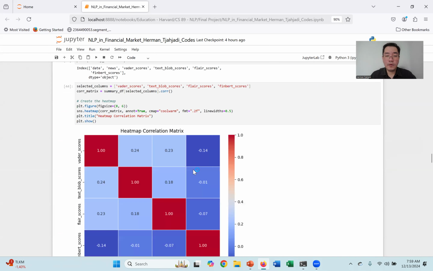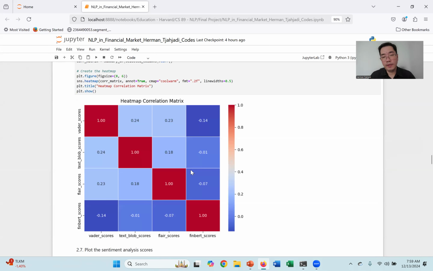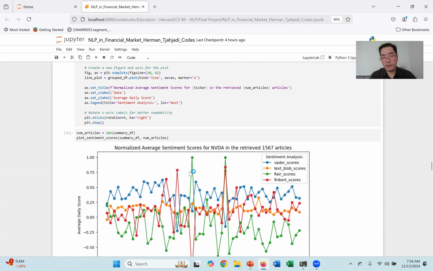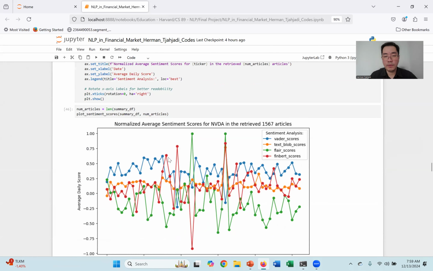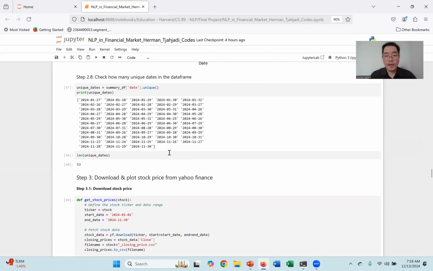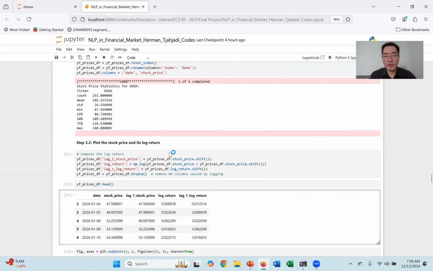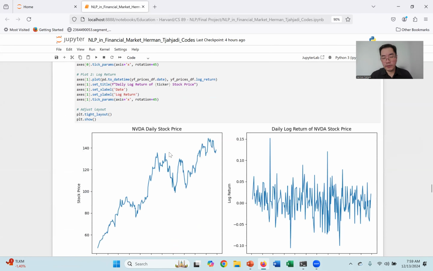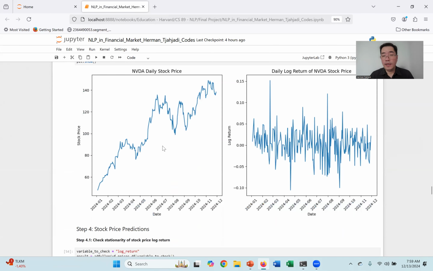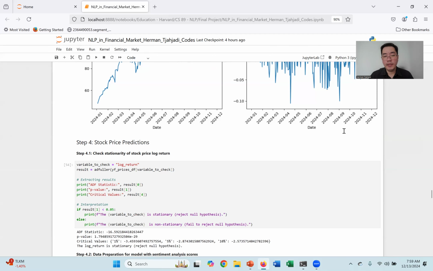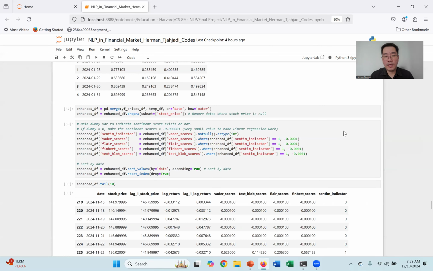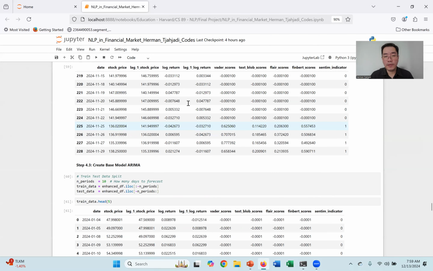This is the correlation matrix that I've shown you in the presentation. This is the visualization of the daily normalized average sentiment scores for NVDA. Then we do the stock price retrieval from Yahoo Finance. First, this is the daily stock price, and then we convert it to log returns to make it stationary. Then we do the ARIMA stock price forecasting.